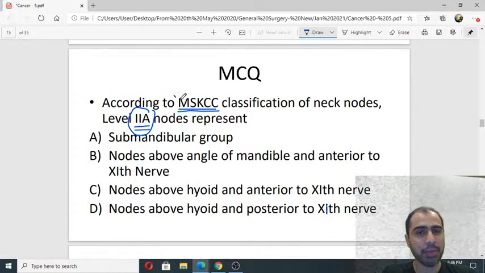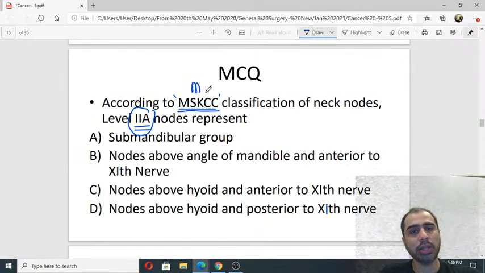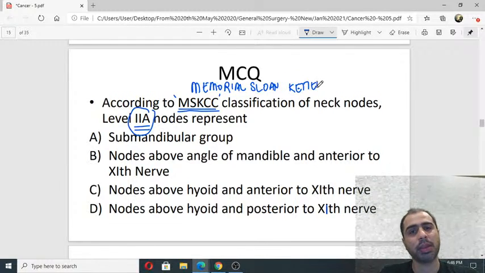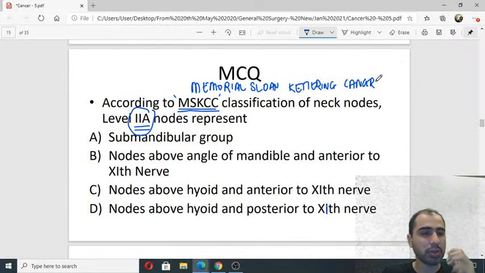I hope you heard MSKCC. Your neck nodes 1, 2, 3, 4, 5, 6, 7, they are all MSKCC classification. Memorial Sloan Kettering Cancer Center. एक ही है ये. It's a very famous institute where they do a lot of oncosurgery work. They have devised the staging of neck nodes because earlier there was a very weird staging.